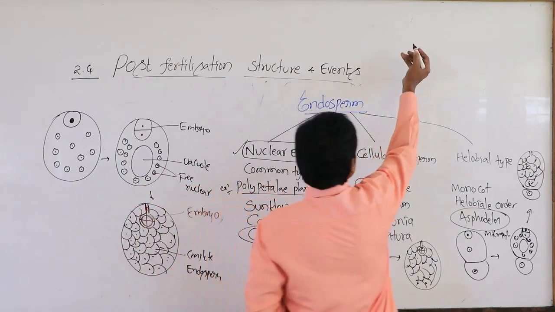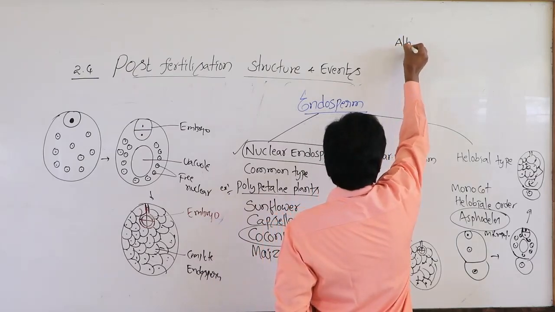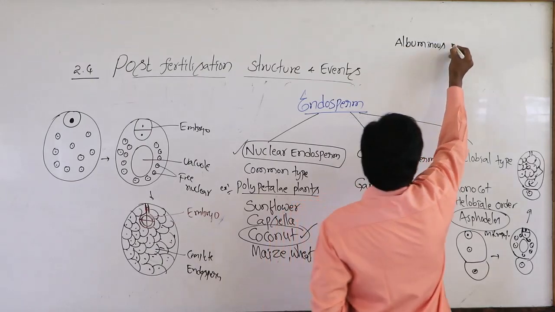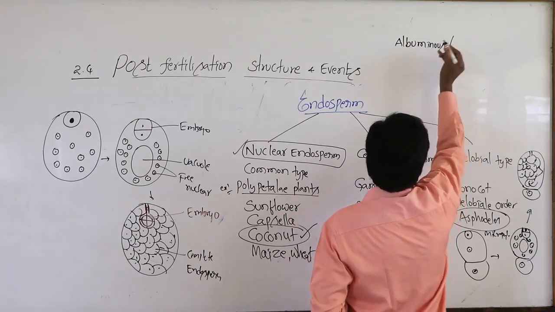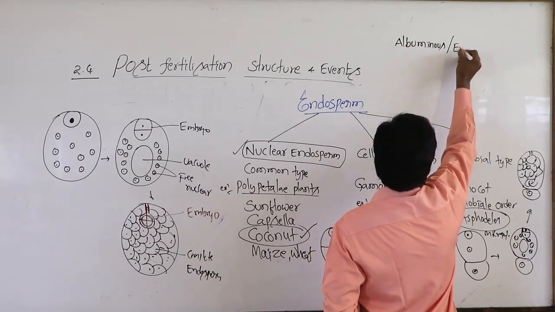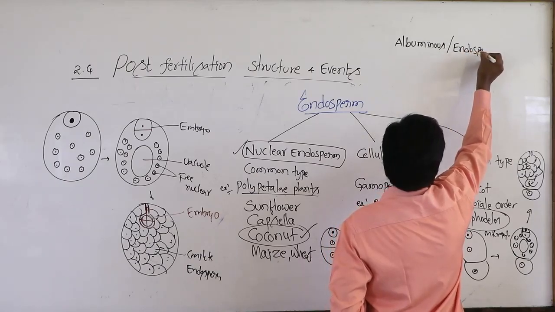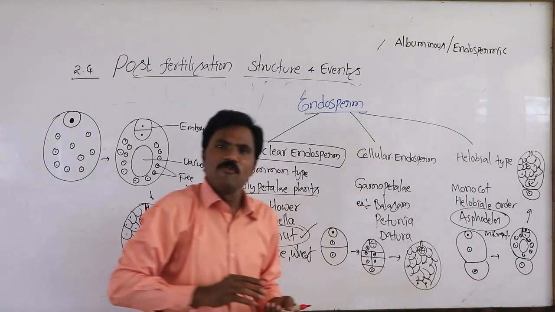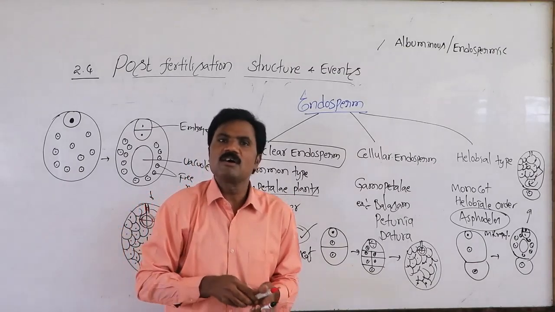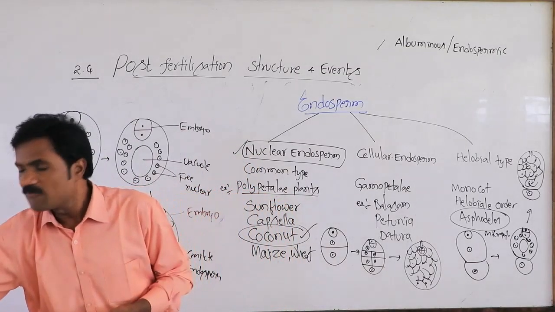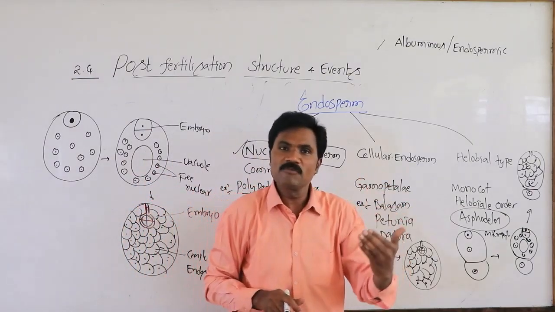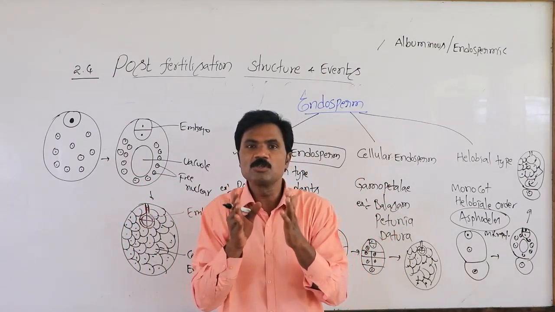So according to this, there are two types: albuminous or endospermic. In some seeds, even after growth and development of the embryo, still some amount of endosperm will be present.